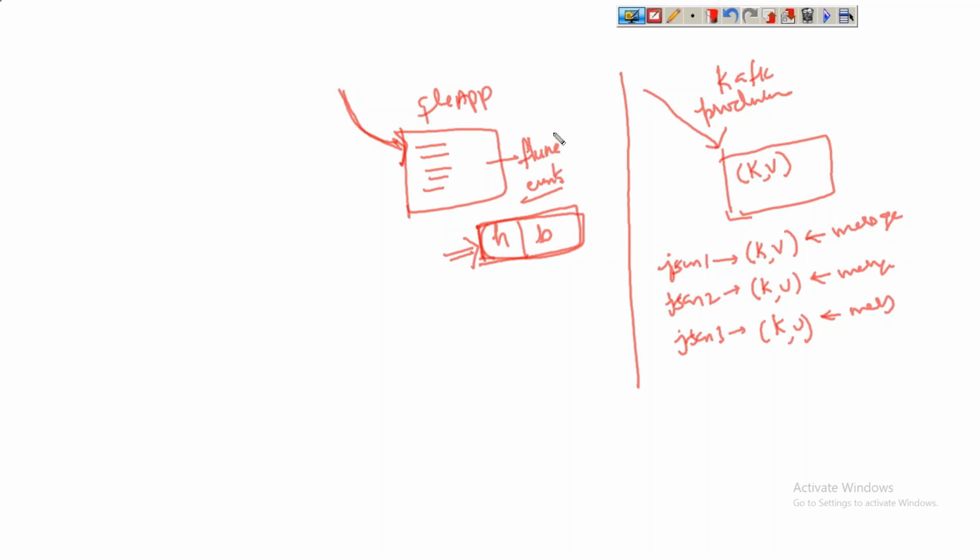So in Flume, this is called an event. Each record will be converted as an event. In Kafka, each record will be created as a message. A message has a format of key and value. Now, in this Flume application, between header part and body part, which part is going to contain the actual data of the record? Body part, exactly. Similarly here, the value part will contain the data.